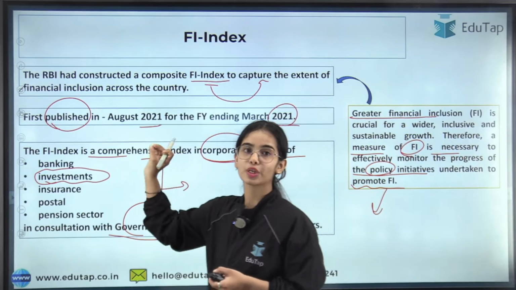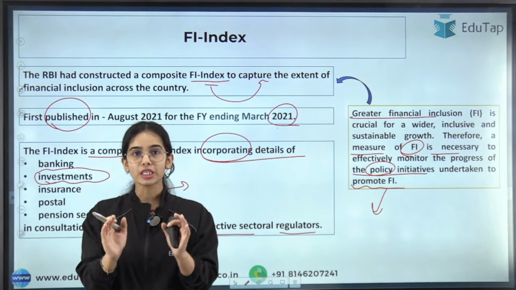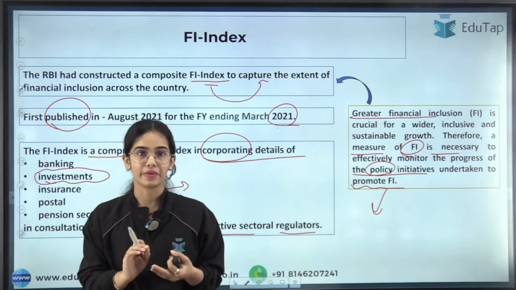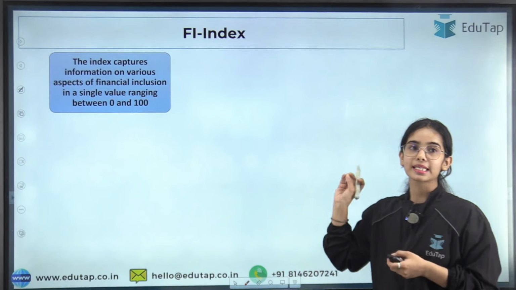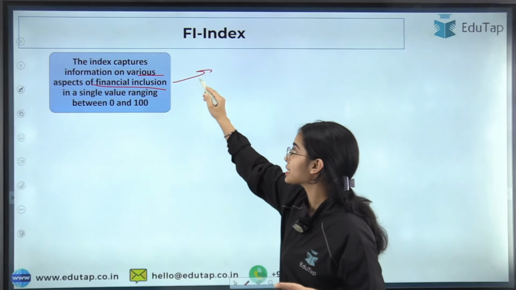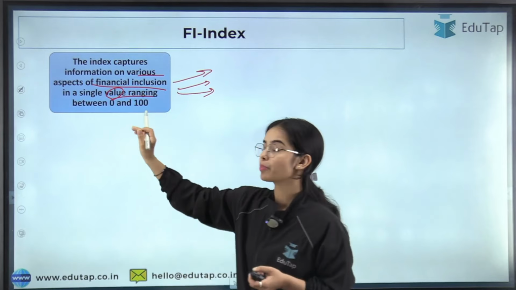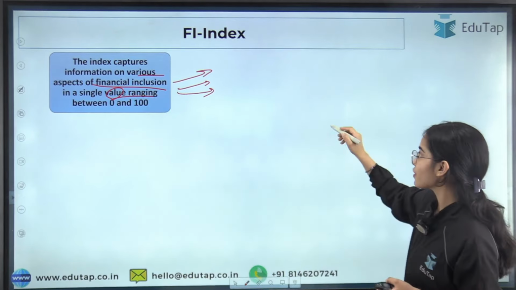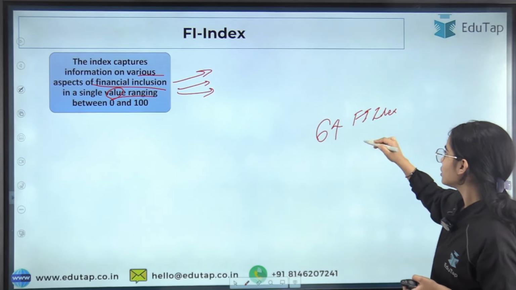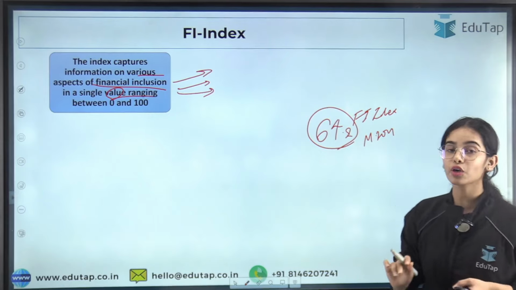So that's how the Financial Inclusion Index is prepared, and this provides a measure of the extent of financial inclusion that is happening in the country, okay. Now the index captures the information on various aspects of financial inclusion from the banking sector, the insurance sector, the pension sector and such, in a single value ranging between 0 and 100. As you have seen, the current value of the Financial Inclusion Index for March 2024 is 64.2. Now what is the meaning of this value?